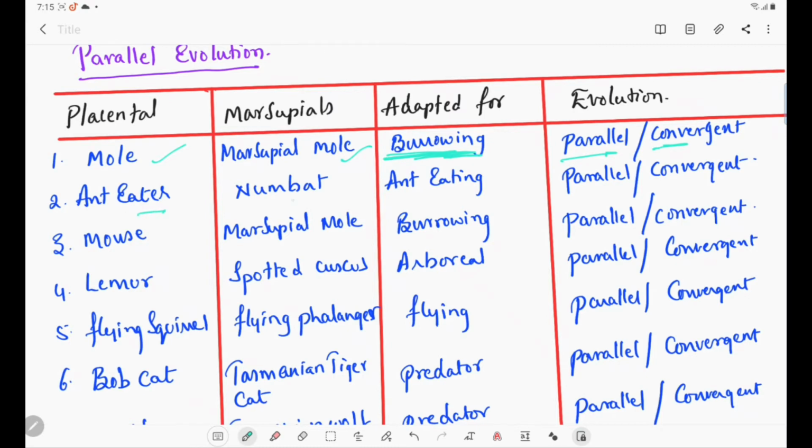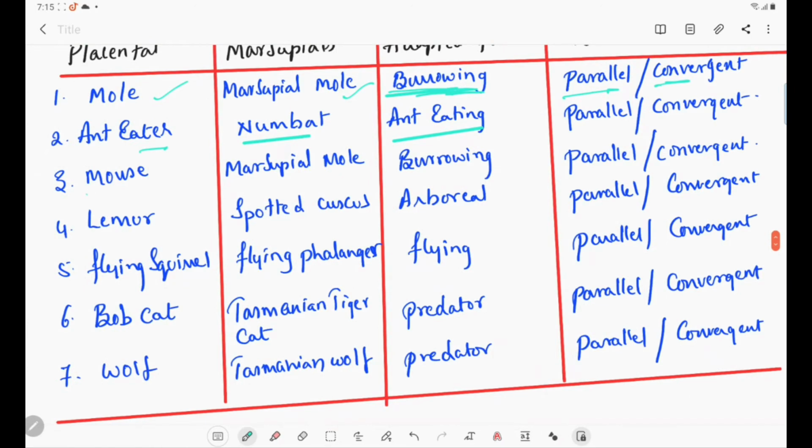Next one, the anteater, and the marsupial is the numbat. Both of them are adapted for ant-eating. It is also called parallel or convergent evolution. Next one is the mouse. Marsupial mouse and placental mouse are both burrowing, parallel and convergent evolution. And these placental mammals and marsupial mammals resemble each other. Though they are two different traits, they resemble each other. That is the reason why we did not include the mouse and marsupial mouse here.